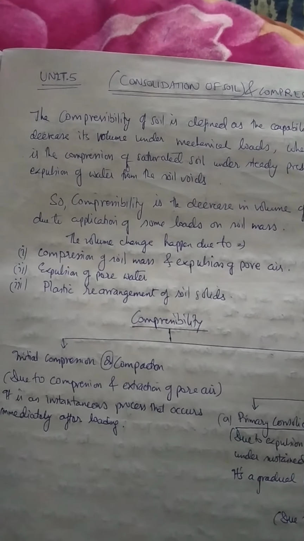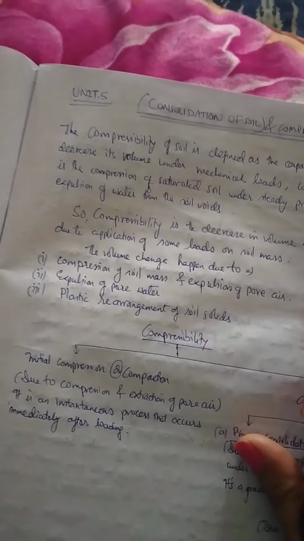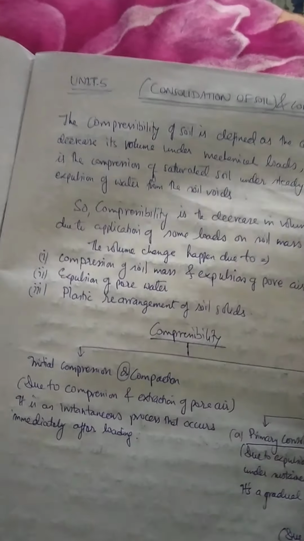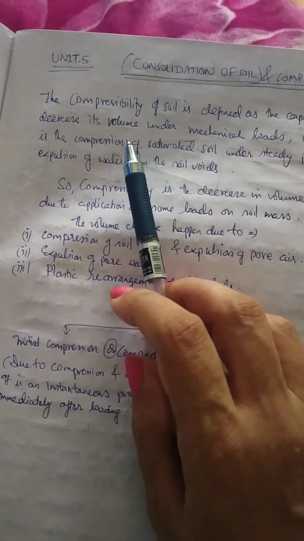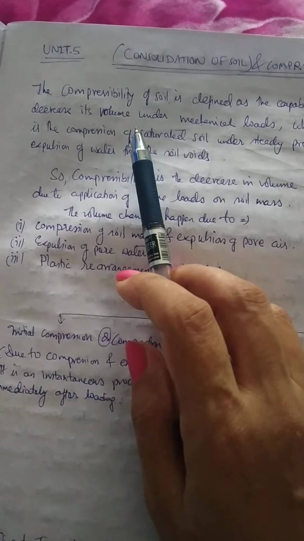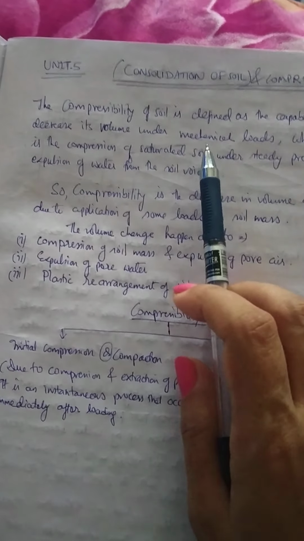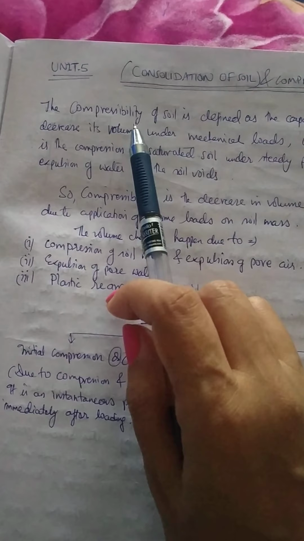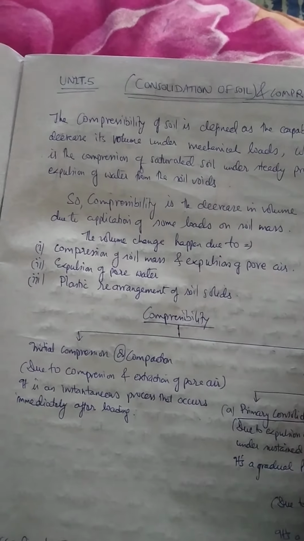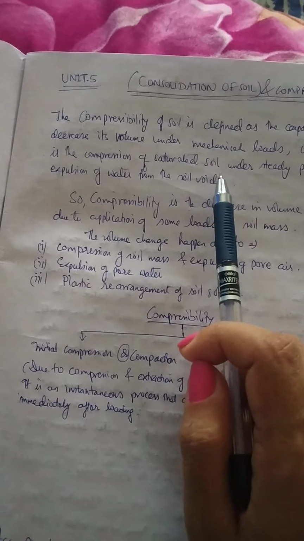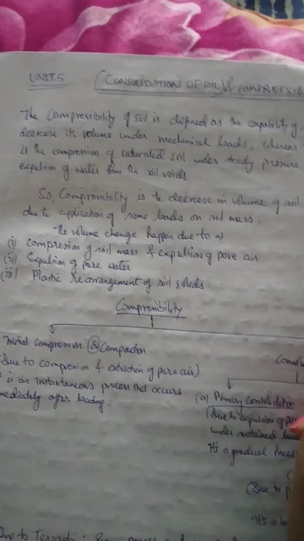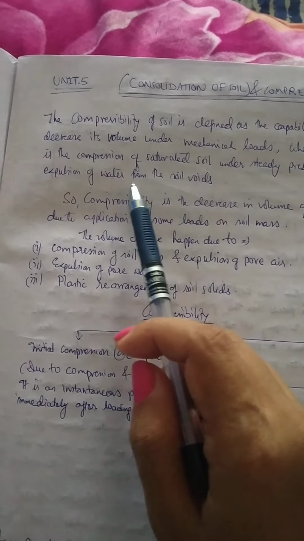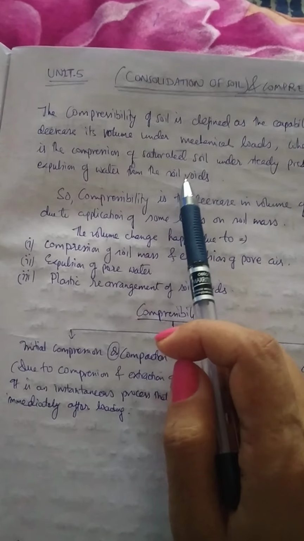Today I'm going to discuss the consolidation and the compressibility of the soil. So what is compressibility? It is the capability of the soil to decrease its volume. Whenever there is a change in the volume of a soil mass due to some mechanical load, that is termed compressibility. And what is consolidation? It is the compression of a saturated soil mass under steady pressure, and it usually happens due to the expulsion of water from the pores of the soil mass.